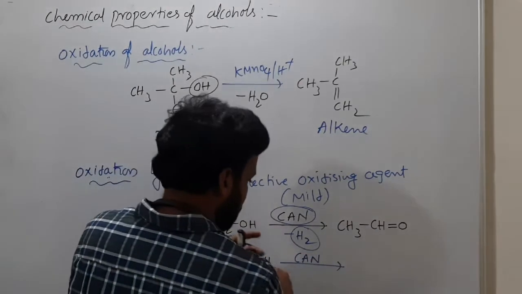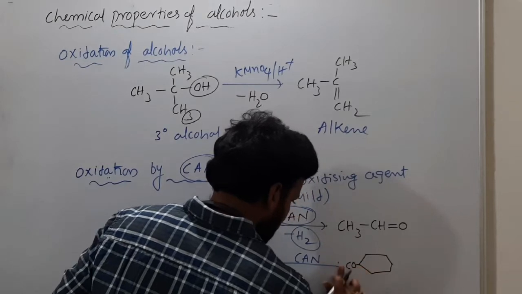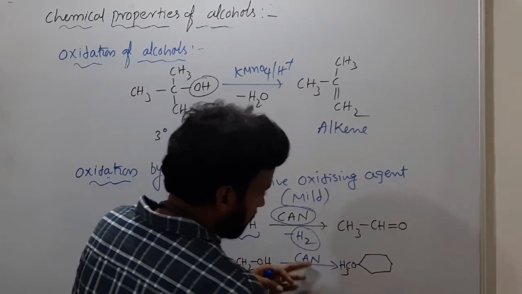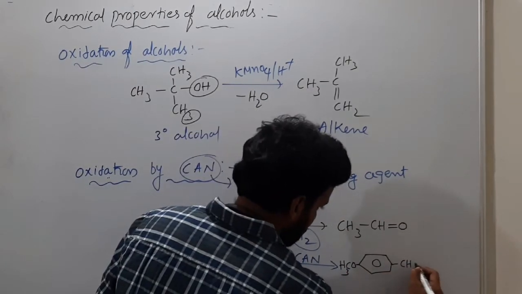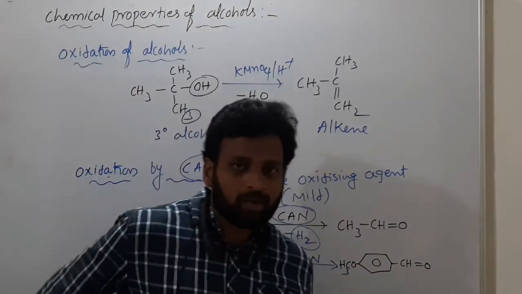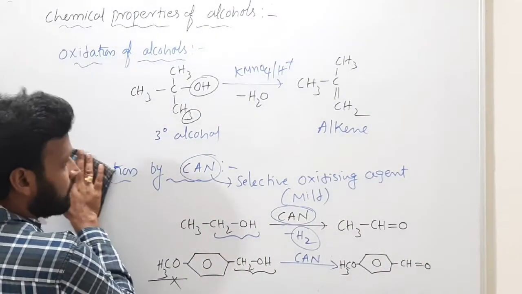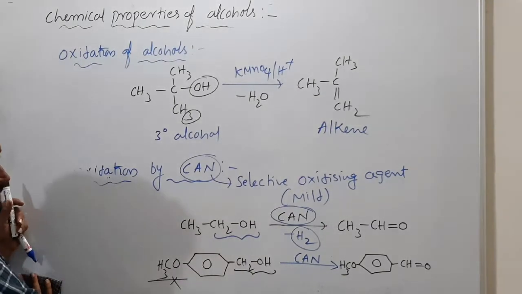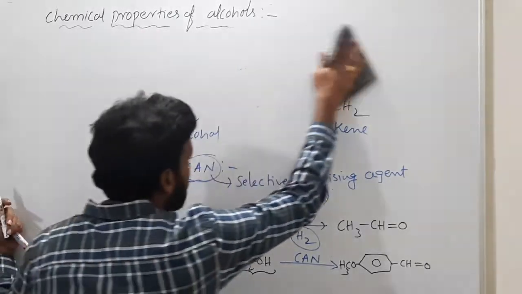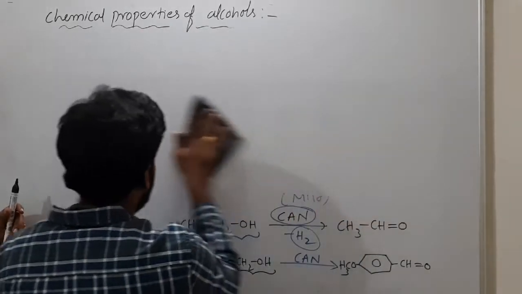So what is the final product here? Without disturbing this OCH3, you have a product like this, CH double bond O. What happened here? CH2OH converted to CH double bond O. Got it? So this is oxidation by CAN. Write down, oxidation by CAN. Writing means having a screenshot of it. Okay, so next one we have to discuss.